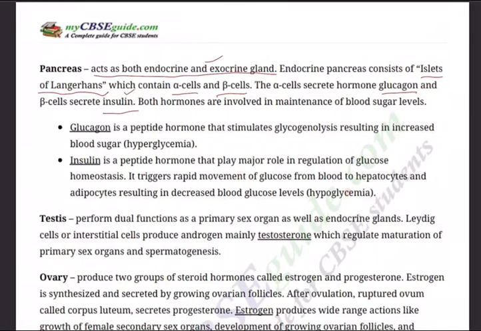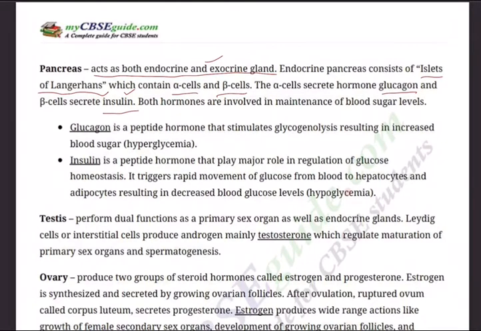The alpha cells secrete a hormone called glucagon, and beta cells secrete the very important hormone called insulin, which controls the blood sugar or blood glucose level in the body. When insulin is not sufficiently secreted, the problem of retention of glucose arises. So the person becomes diabetic. Glucose will escape in the urine. In some people, the pancreas will not secrete any insulin at all. Zero. Not deficiency, zero. Non-production of insulin.